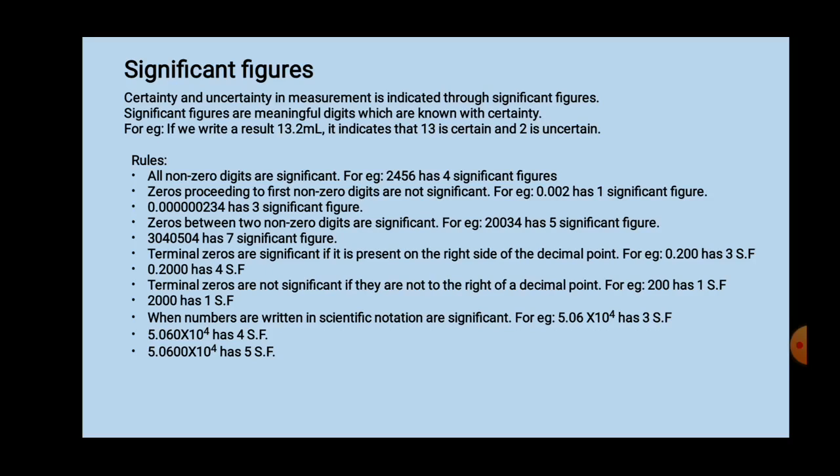Now one more example, 5.0600 into 10 to the power 4. Again, this number is written in the form of scientific notation, that is N into 10 to the power n. Now here, 5.0600 has how many digits? It has 5 digits. So this example has 5 significant figures. I hope you understood. Go through this rule again.